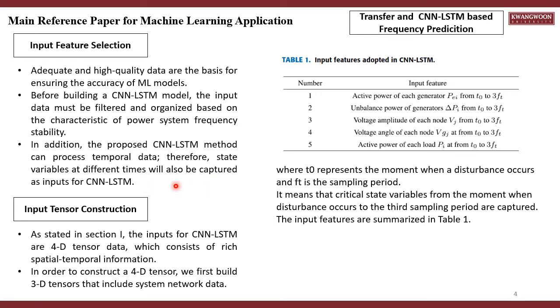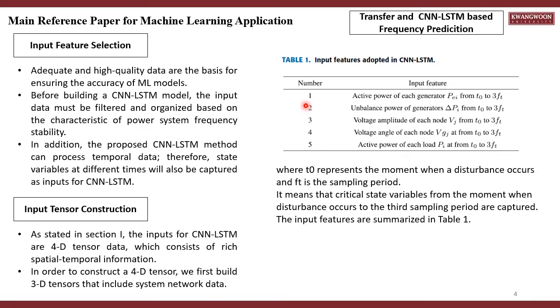For the input, furthermore, the input features adopted in the CNN-LSTM are shown in Table 1, which consists of a number and input feature.